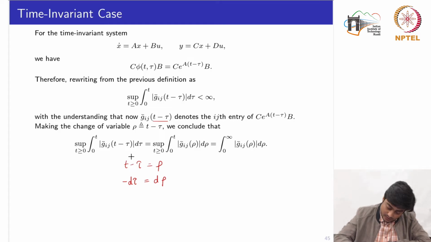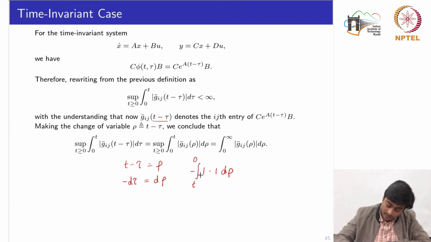If I make changes over here, just ignore the supremum for the time being. We would have the initial limit at tau equal to 0, with rho equal to t, and when the final value of tau is t, rho would be equal to 0. Okay, and we have the function of rho, and d rho with a negative sign.